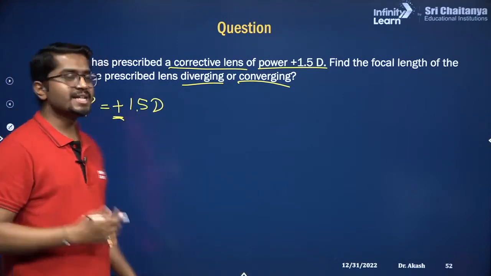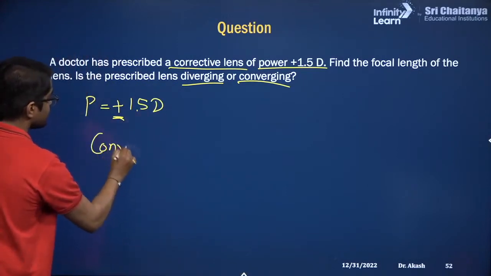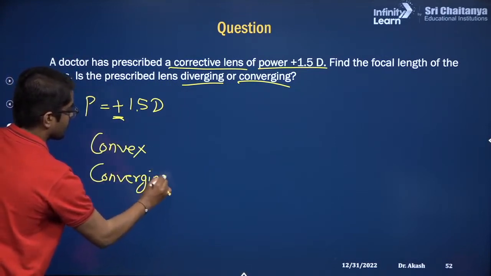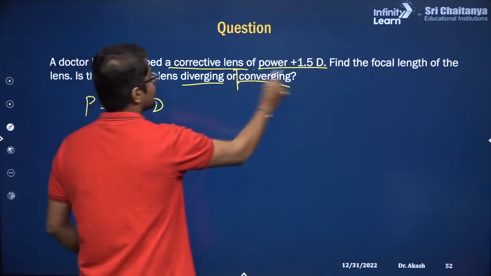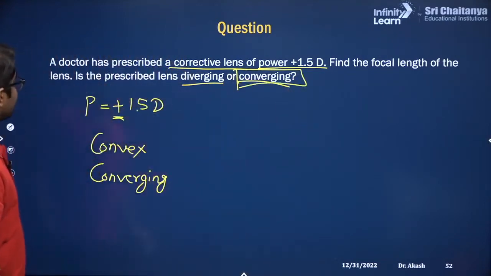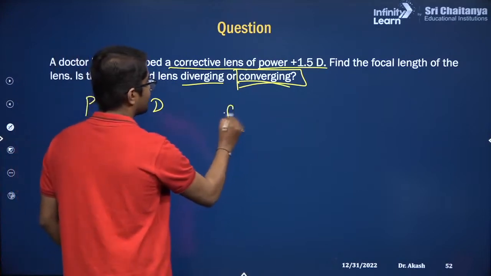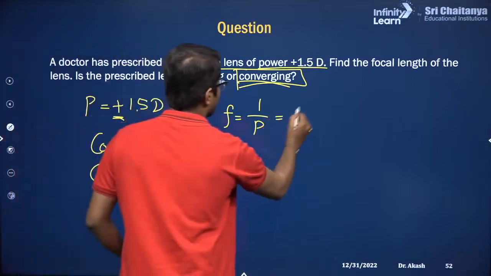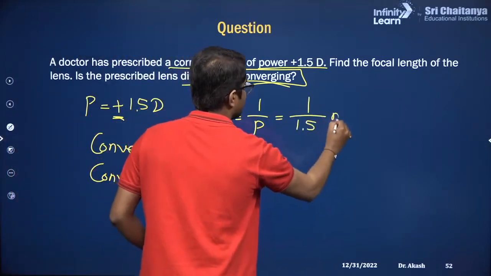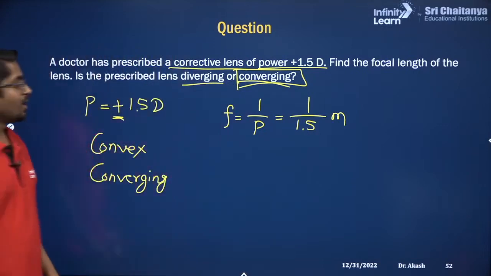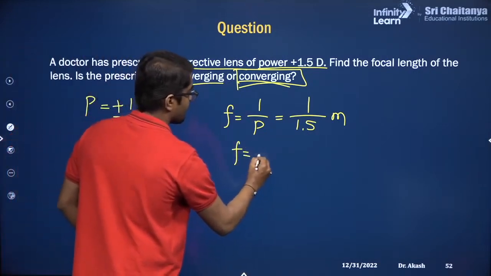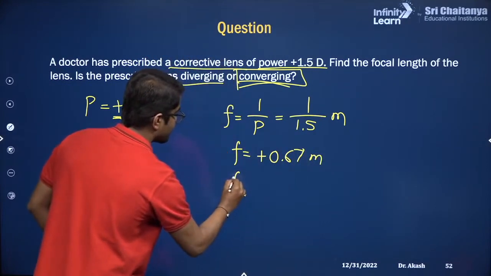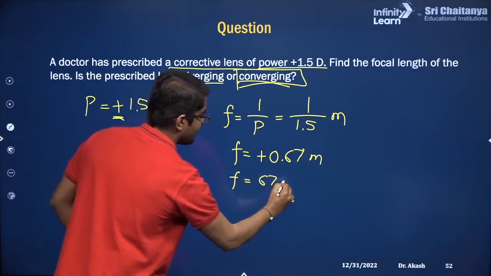Positive meaning converging lens, convex lens. Correct? So this is converging lens, and we have to calculate focal length. How will you calculate focal length? Focal length is 1 divided by power. Power is 1.5. So it is 1 divided by 1.5 meters. Can you tell me what is the focal length? Focal length is plus 0.67 meters, or approximately 67 centimeters.